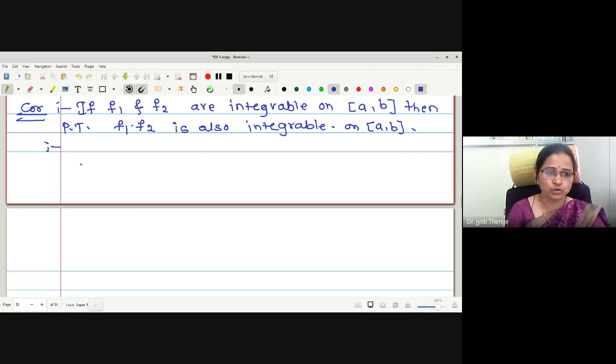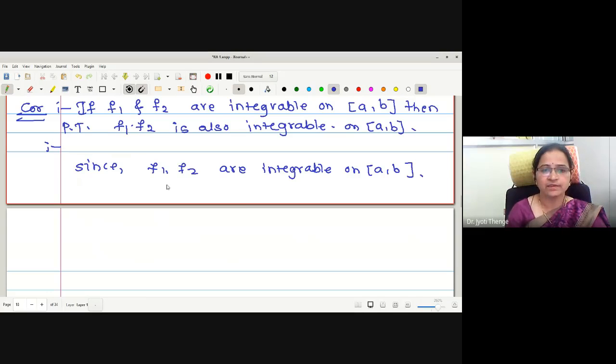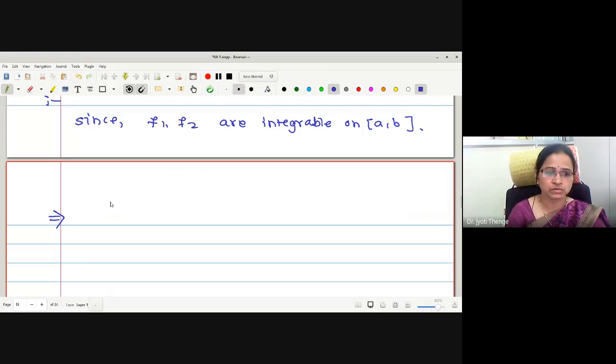What is given to us? F1, F2 are integrable on closed interval AB. If these two are integrable, what about their squares or what about their addition? Here I can write directly F1 square, F2 square, F1 plus F2 bracket square are integrable.